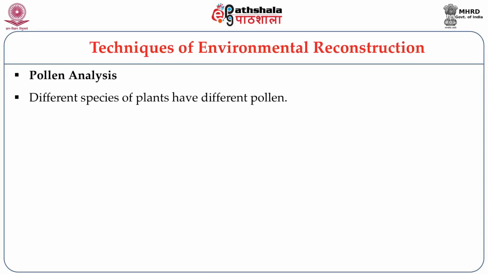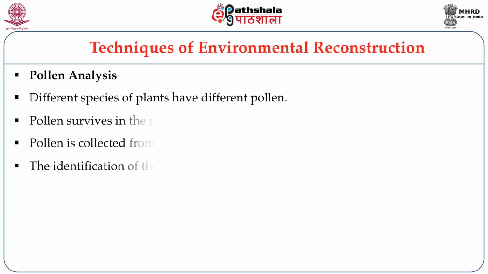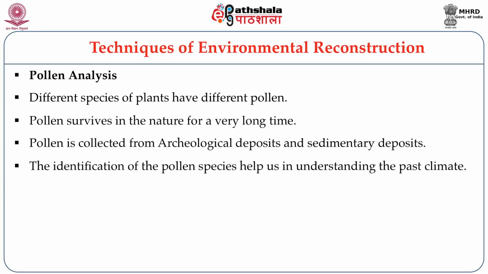Each and every species of plants has its own pollen. The shell of the pollen has different shapes, so that means we can easily identify the species to which a particular pollen belongs.